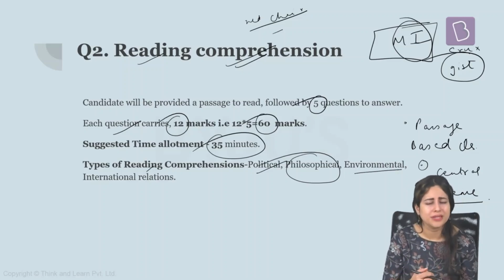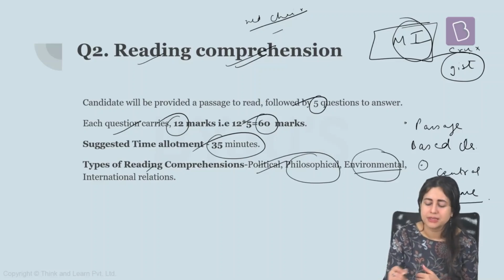Then could be environmental, which is also a very hot topic, and a lot of passages come from here in UPSC. It can be about climate change, global warming, flooding, droughts, desertification, deforestation, anything. So all these topics are very important because they are covered here.